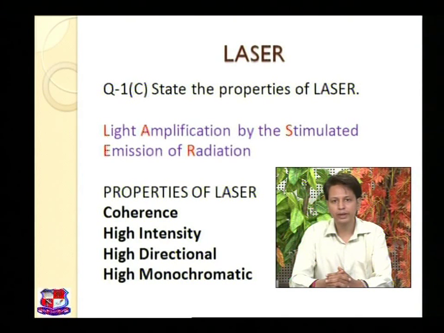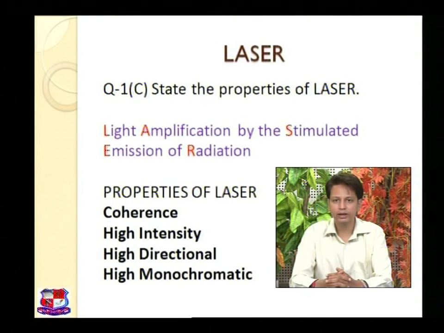The first property is coherence, the second property is high intensity, then high directionality, and then high monochromaticity. I repeat, these are the 4 properties of laser: coherence, high intensity, high directionality, high monochromaticity.